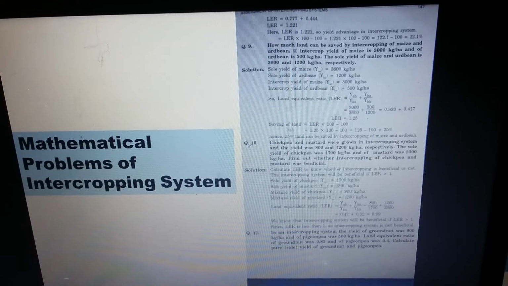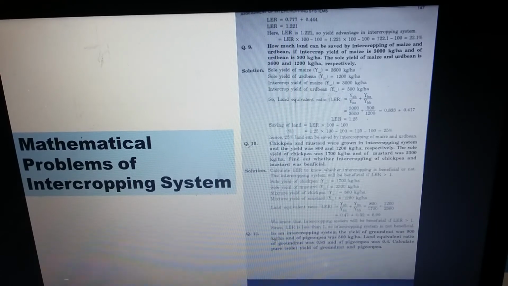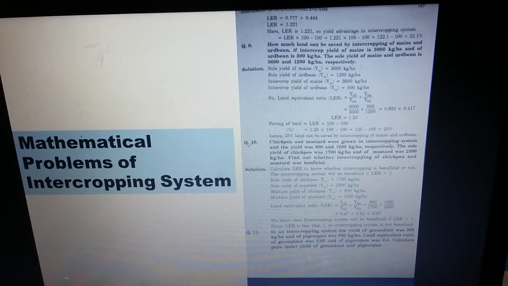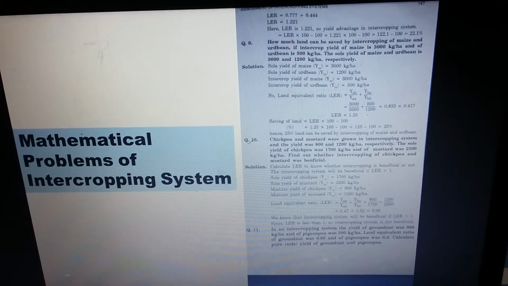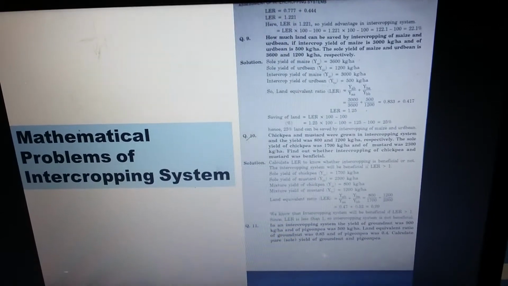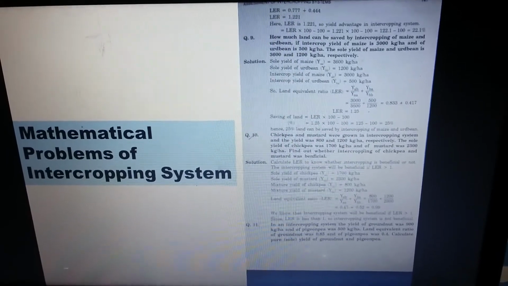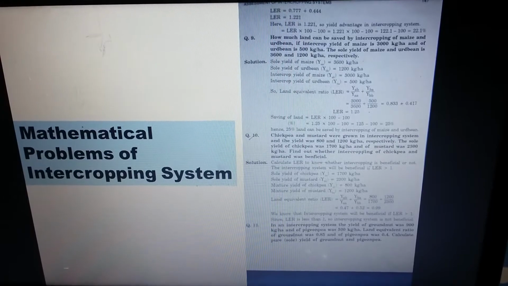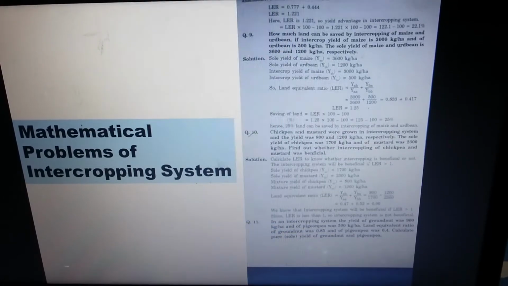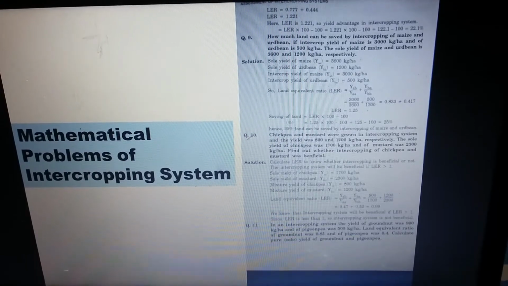The sole yield of maize and woodbean is 3600 and 1200 kg per hectare respectively. Then you have the values: sole yield of maize is 3600 kg per hectare, sole yield of woodbean is 1200 kg per hectare, intercrop yield of maize is 3000 kg per hectare, intercrop yield of woodbean is 500 kg per hectare.